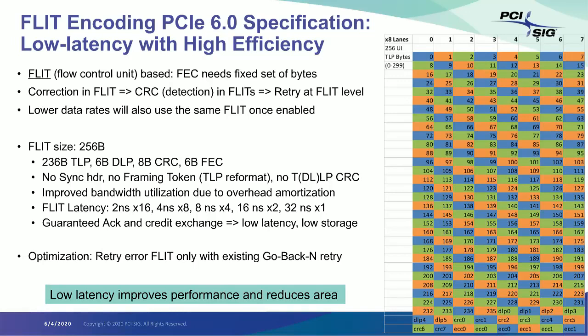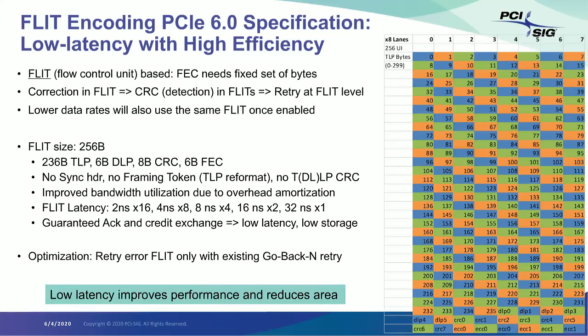Now let's take a look into the FLIT and what we are doing with PCI 6 in the PCI 6.0 specification. Before we get started here, I want to say a thing about transactions in PCI Express. PCI Express transactions are variable sized. They are known as TLPs, transaction layer packets. So let's say you have a read request, that can be something like 4 D words long, and D word here stands for double word, which is 4 bytes. So a read request can be 16 bytes if you're more familiar with bytes, but 4 D words. We generally go in D word increments because that's the basic unit in which everything moves.